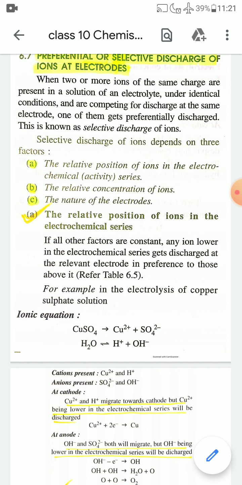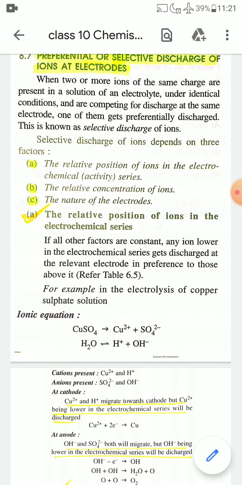So if all the other factors, that is relative concentration of ions and nature of electrodes, remain constant, any ion lower in the electrochemical series gets discharged at the relevant electrode in preference to those above it.